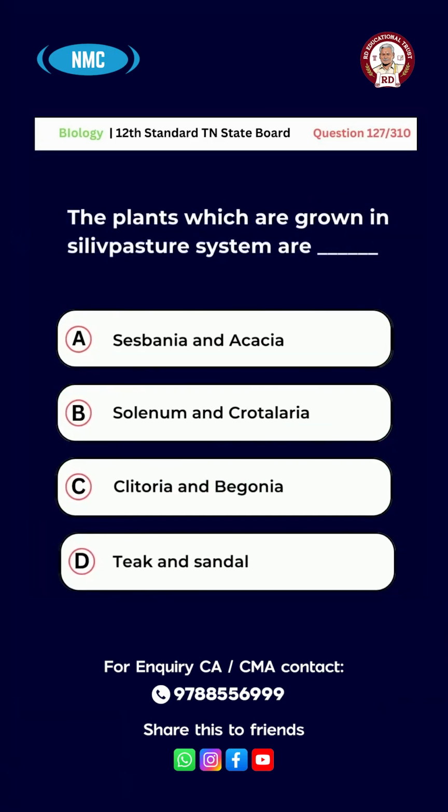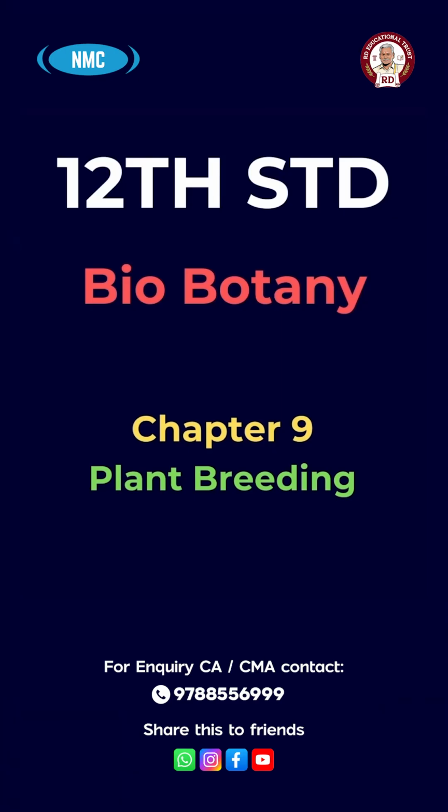Question number 127. The plants which are grown in silvopasture system are A, Sesbania and Acacia, B, Solanum and Crotalaria, C, Clitoria and Begonia, D, teak and sandal. And the right answer for this question is option A, Sesbania and Acacia.